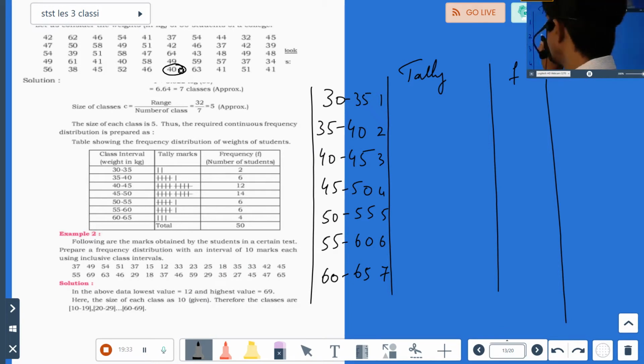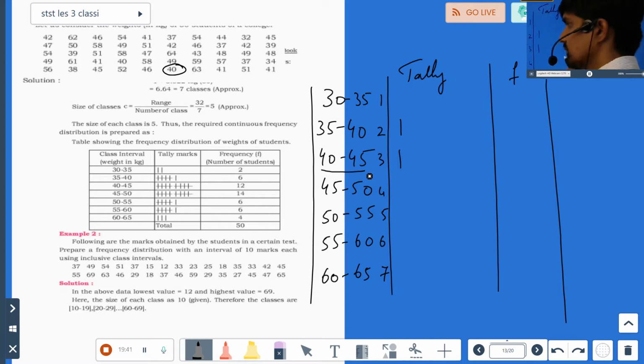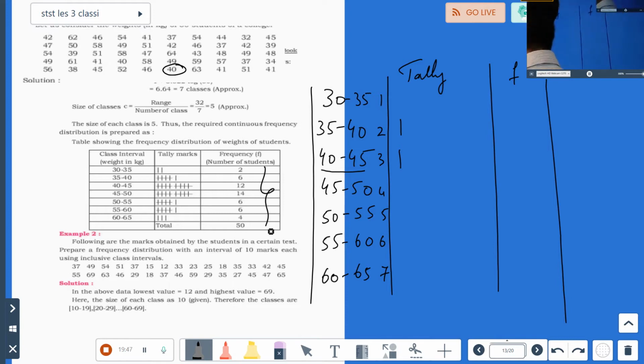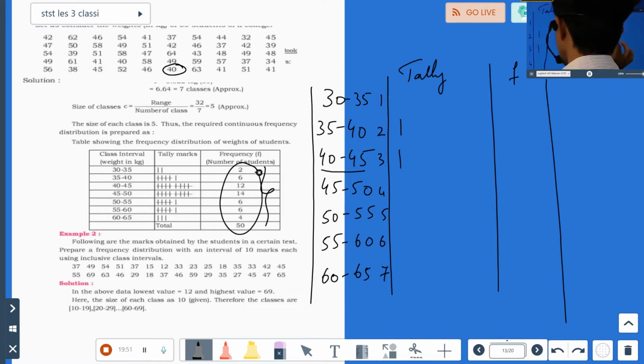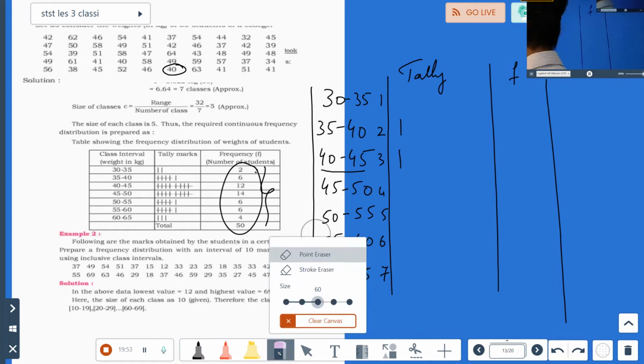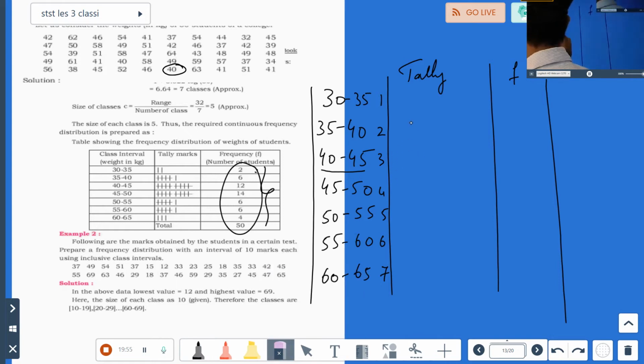You have 40 here. Now don't put one here and one here also. Always try to put it in the next higher class. We'll see how it will come, where it will go. You already have the answer here. We have to just verify what answer will come. Okay, I'll rub it and I'll start showing it to you.